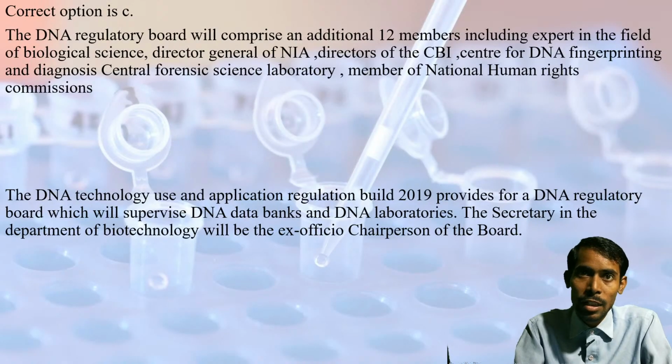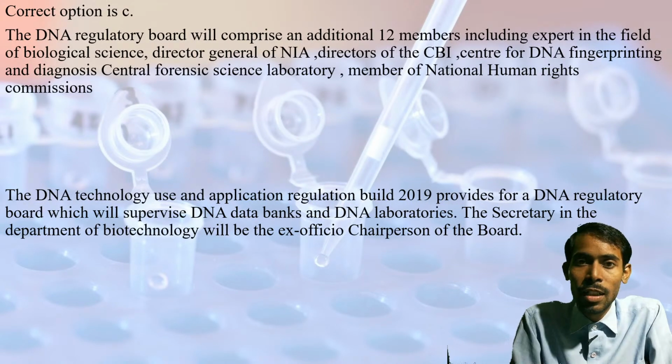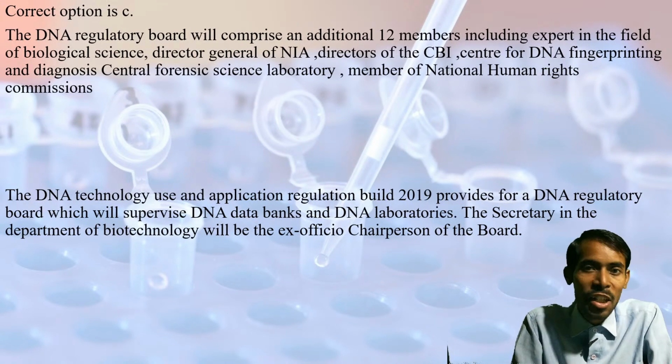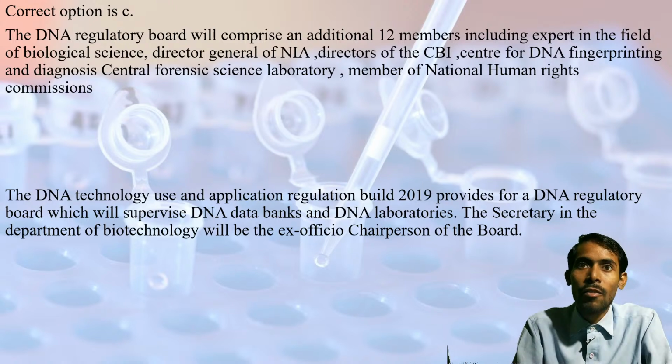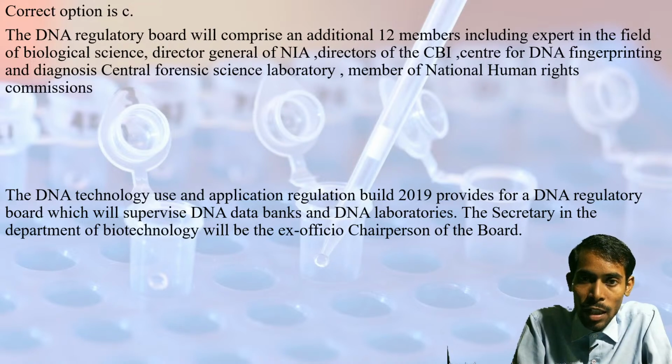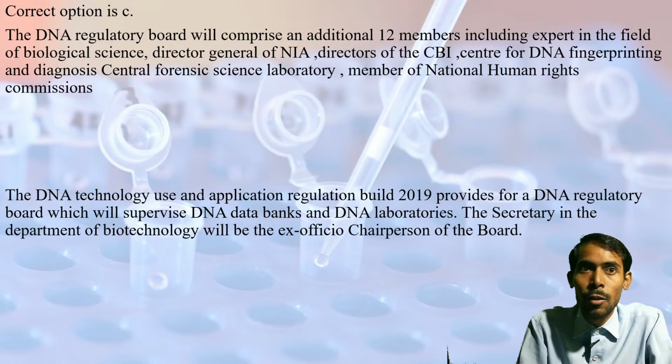This bill came in 2019. Coming to the explanation, the DNA Regulatory Board will comprise an additional 12 members, including an expert in the field of biological science, the Director General of NIA, the Director of CBI, the Centre for DNA Fingerprinting and Diagnosis, the Central Forensic Science Laboratory, and a member of the National Human Rights Commission.